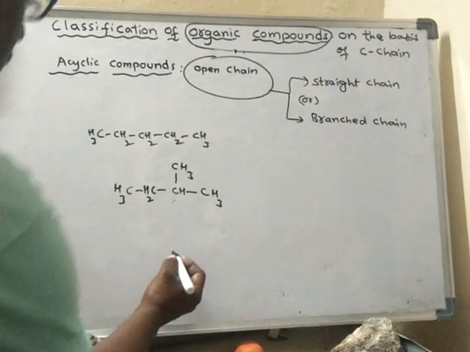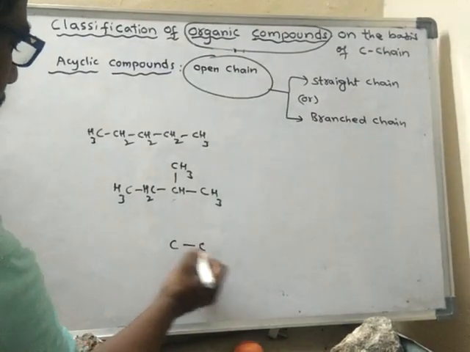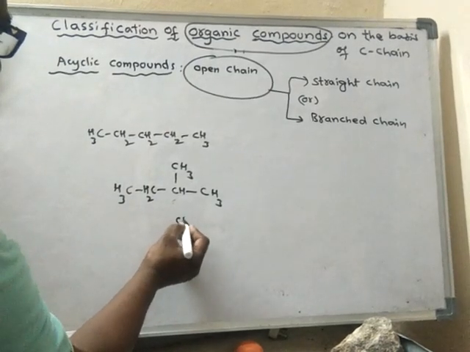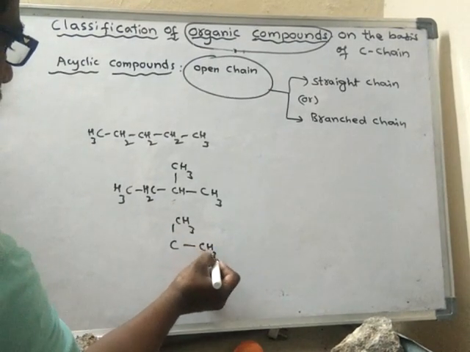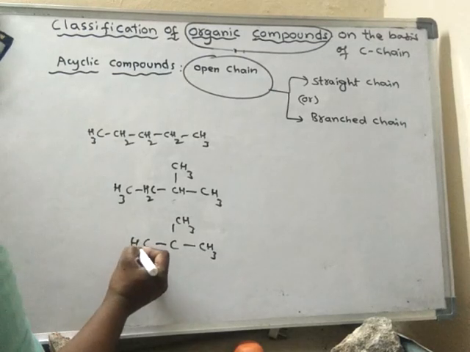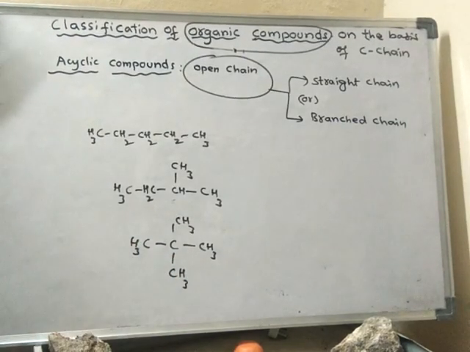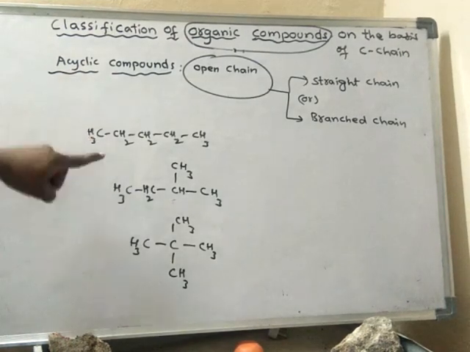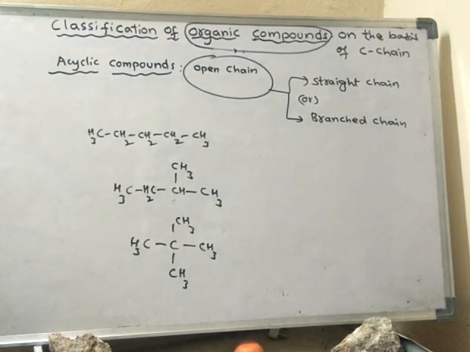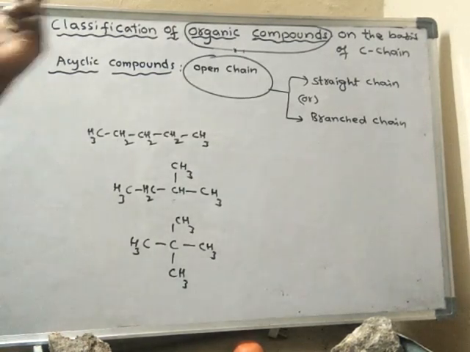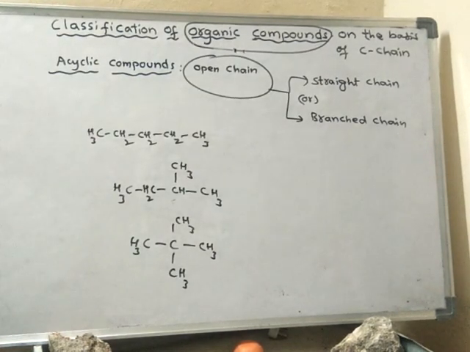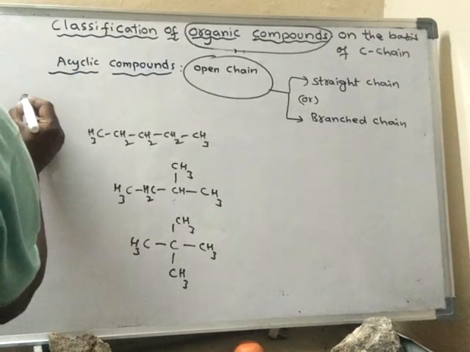Another type of branched chain I will write. So like this. These are all acyclic compounds. There are so many such compounds. Few examples.